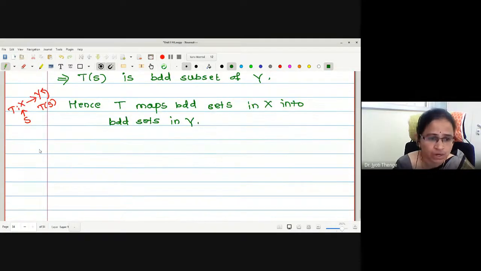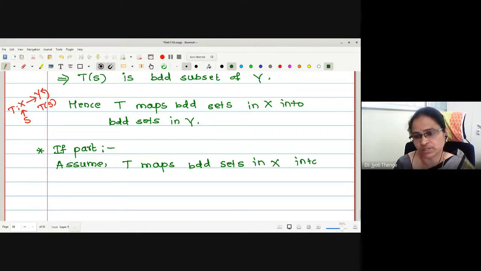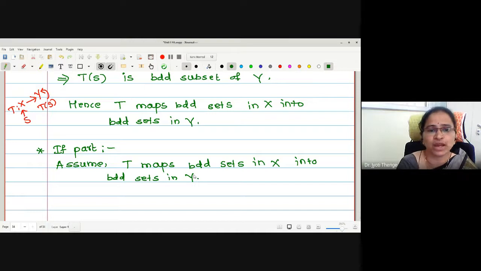Now let me go for the reverse part, the if part. What is the assumption in the if part? Assume T maps bounded sets in X into bounded sets in Y. And the aim is to show that the mapping T is bounded.